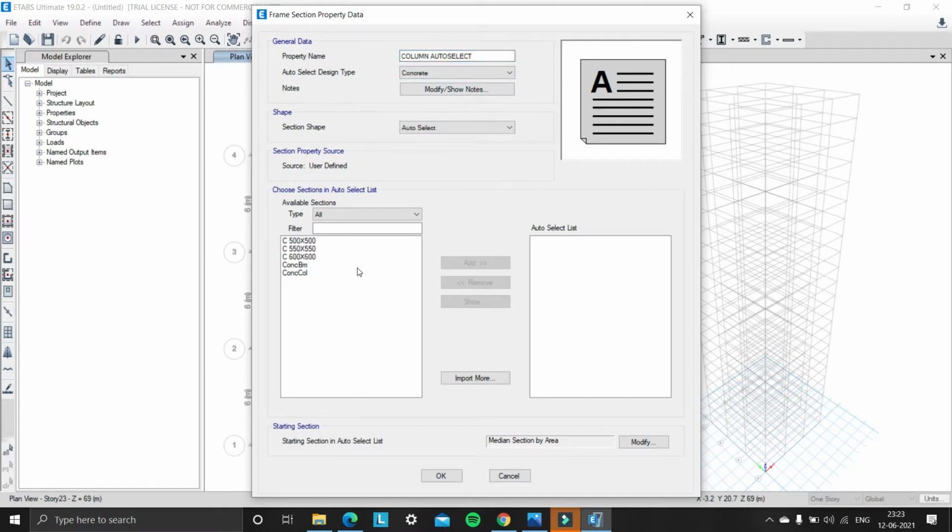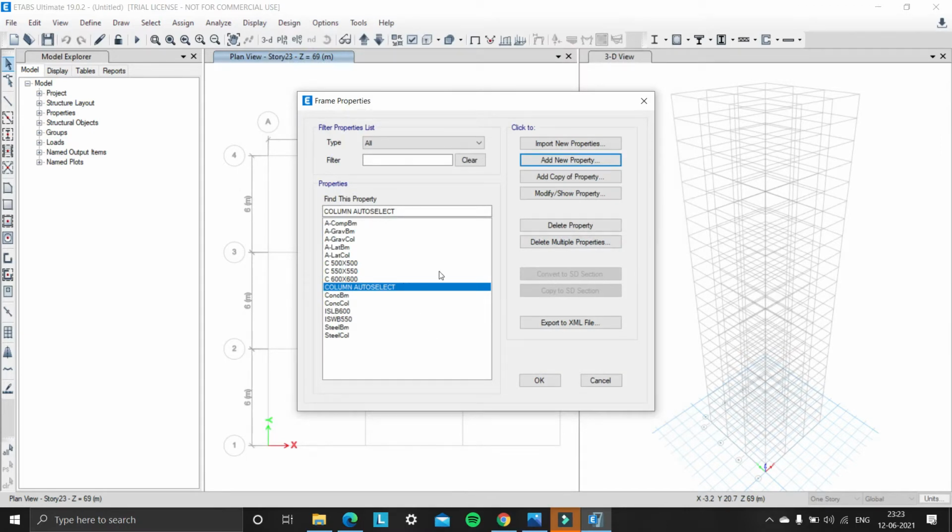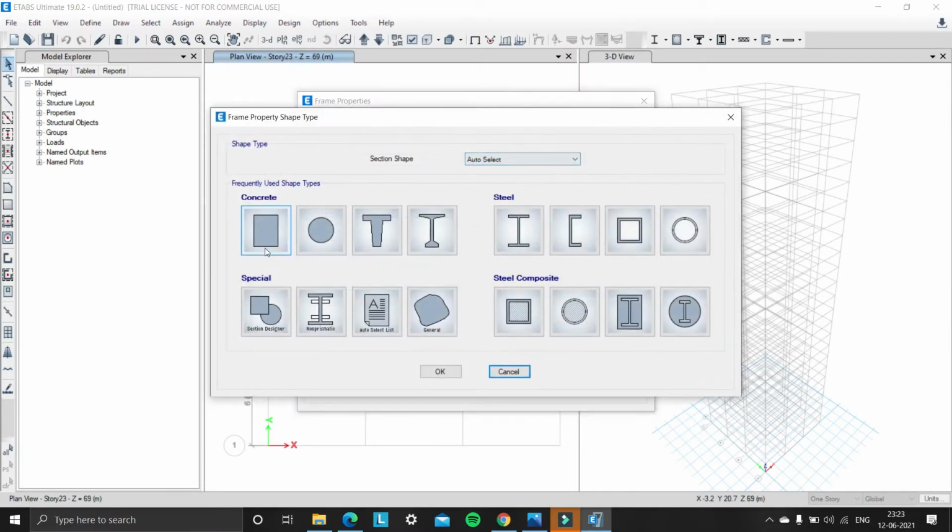So now we need to add these three column properties to the auto select list. So select these three column properties and add to the auto select list, and column auto select is defined. And now we need to add another property. Now we need to add beam properties.